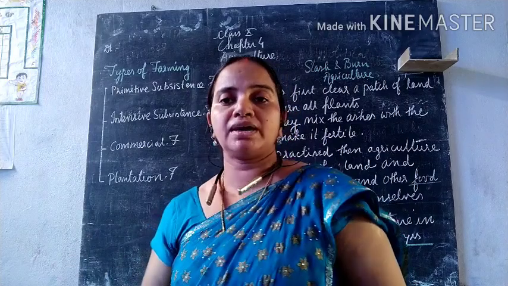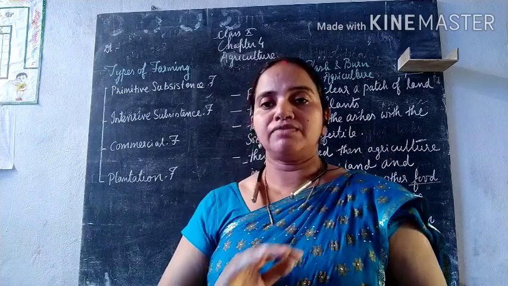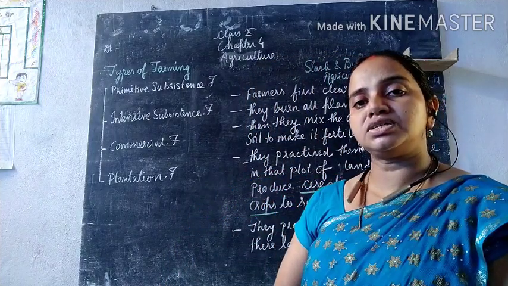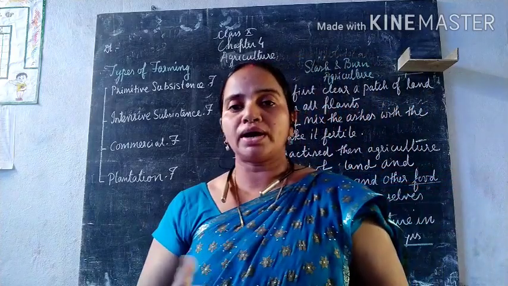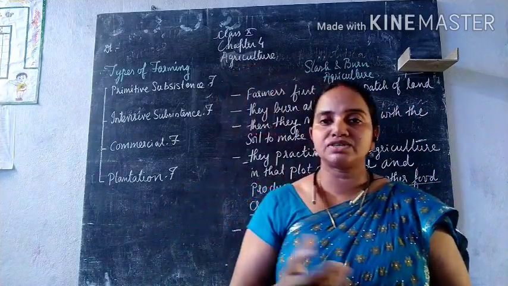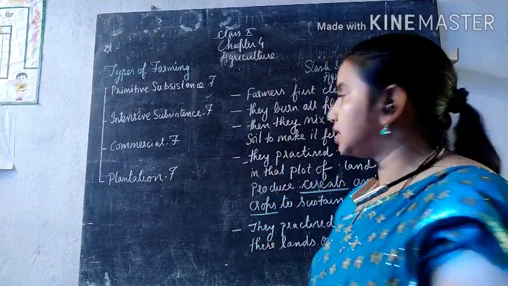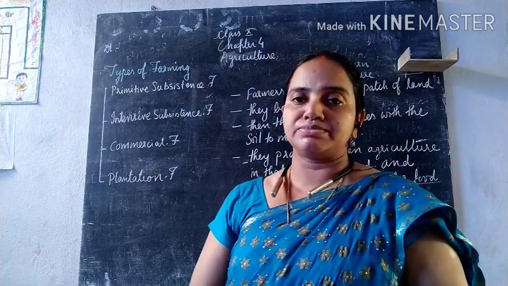Okay, so what they have done, firstly they will select a patch of land, they will burn all the trees, okay, and then when the trees are turned into ashes, the ashes are mixed with the soil, and the soil, after gaining the fertility, then the farmers come up and they plant the cereals as well as the food crops to sustain themselves.